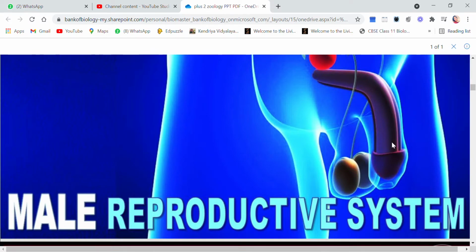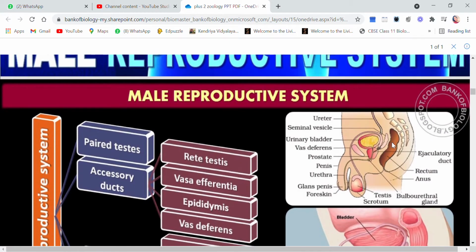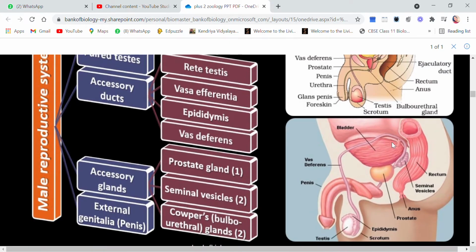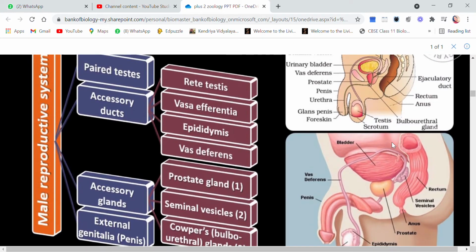Let's start with the male reproductive system. Now, these are the various parts of the male reproductive system. Children, it has four basic or major parts. One is the paired testes. Then comes the accessory ducts. Then the accessory glands and external genitalia or penis.